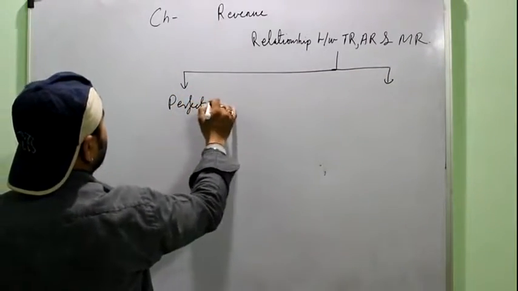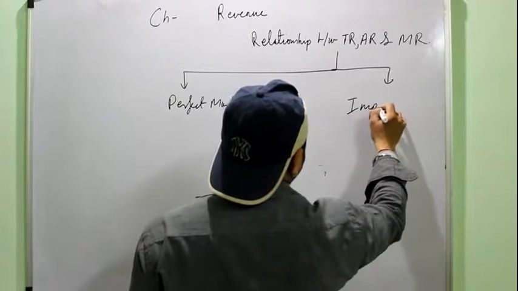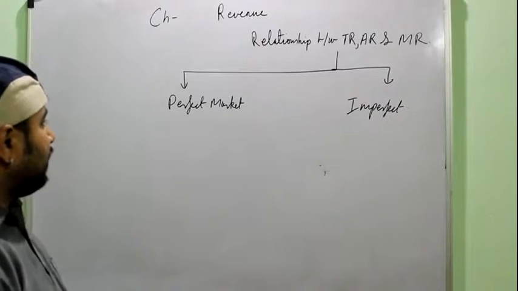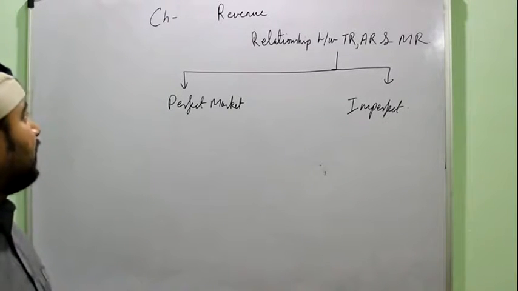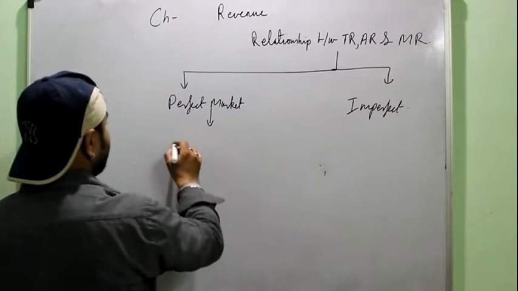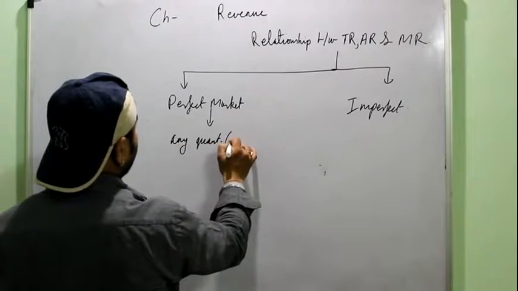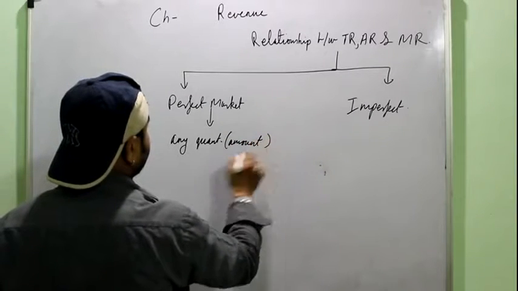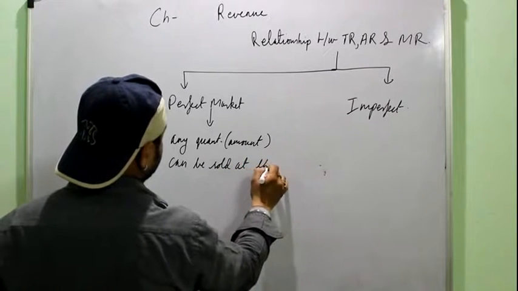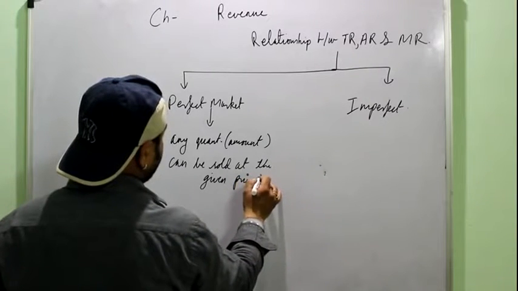One is the relation under the perfect market, and the relation under the imperfect market. In detail we'll study these markets in the later chapters, but for now we have to simply remember and understand that a perfect market is a market under which any quantity or any amount of the output can be sold at the given price.